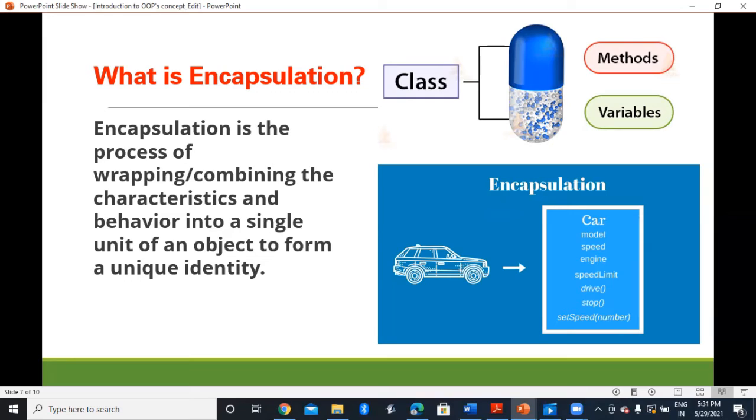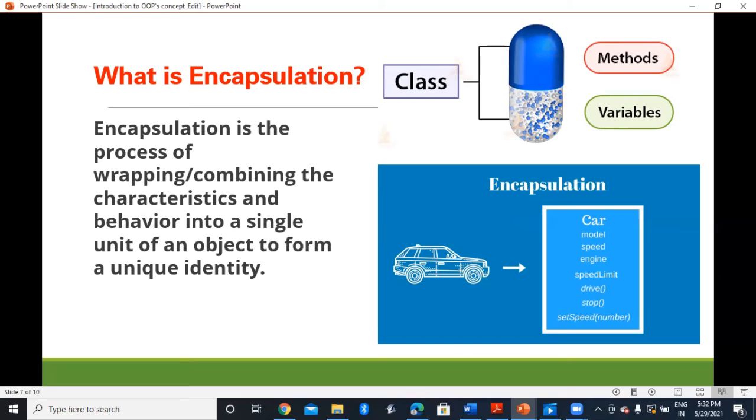The characteristics and behavior into a single unit of an object, and it forms a unique identity. You can see it with the help of a capsule. In a capsule, you can see there are many small particles. These particles, you can say, are methods and variables. And the coating of the capsule together is called the class. So it becomes the capsule. The class is wrapping the method and variable together within it. So this is an example of encapsulation.